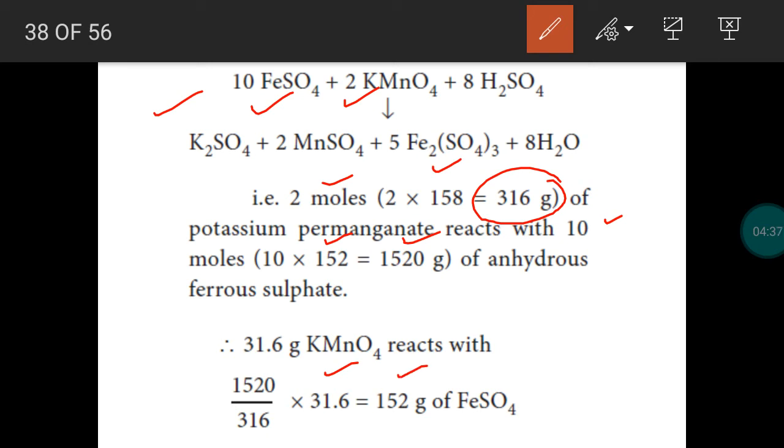We get the same value. Okay, so for an unbalanced reaction, we explained using gram equivalent concept. We said 31.6 gram potassium permanganate combines with 152 gram ferrous sulfate. The same is obtained in mole concept for a balanced reaction also.